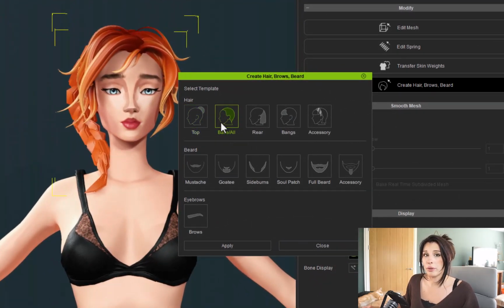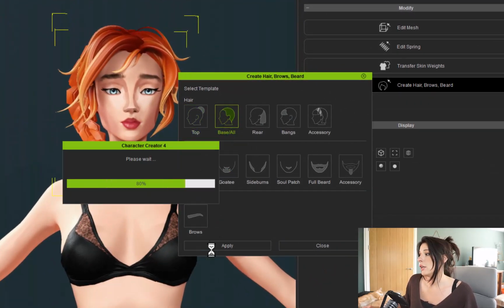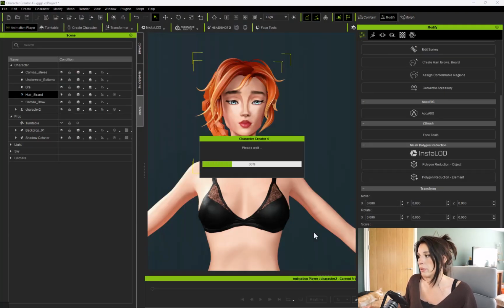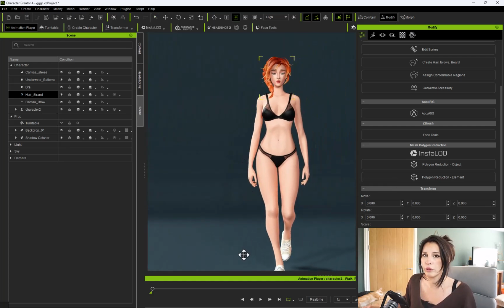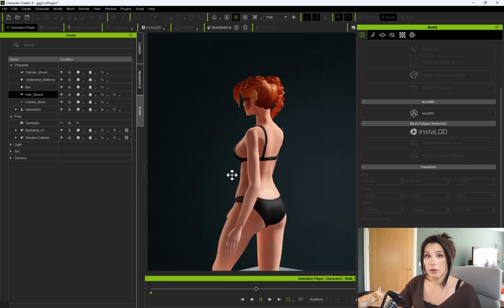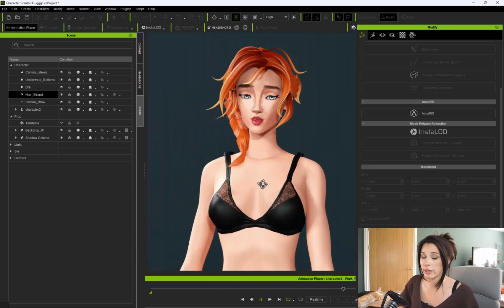And as always, once I've added something onto the character, I always put it through a default motion cycle. So you can access that through the motion button at the bottom and just do a walkthrough cycle or a dance cycle, just to check that the hair is not intersecting the mesh or doing anything it should not be.